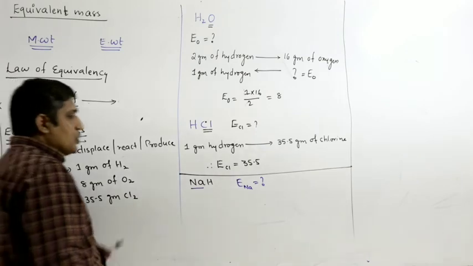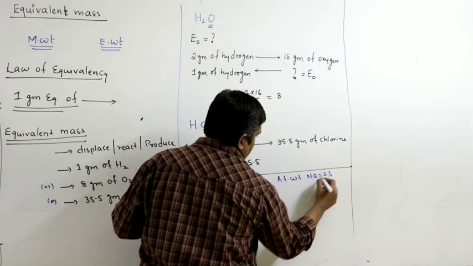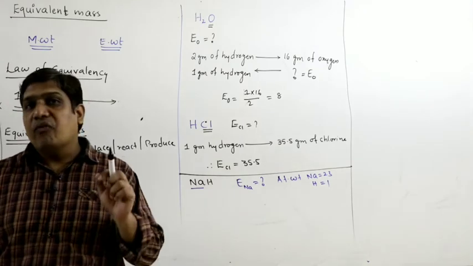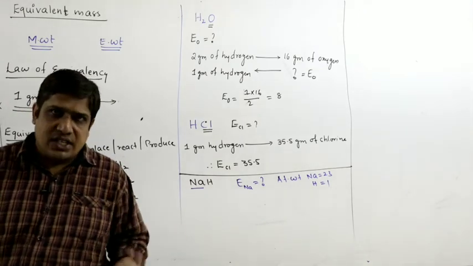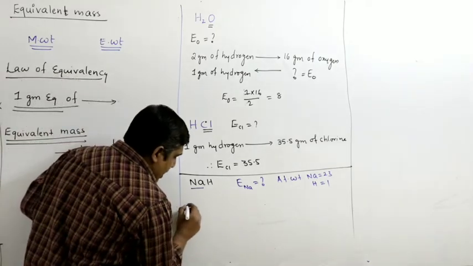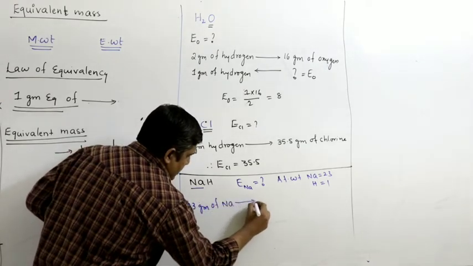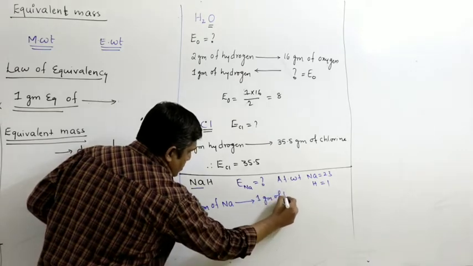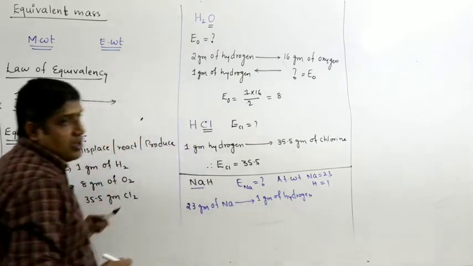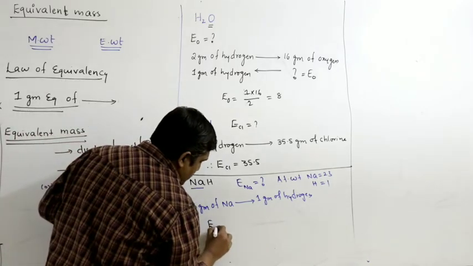So the atomic weight of sodium is 23 and that of hydrogen is 1. So 23 parts of sodium combine with 1 part of hydrogen. Part indicates weight. Weight you can express in grams, you can express in kgs, etc. So 23 grams of sodium combines with 1 gram of hydrogen. So how much mass of sodium is combining with 1 gram of hydrogen? 23. So that itself will be the equivalent weight of sodium.